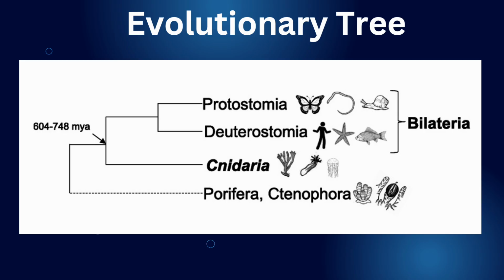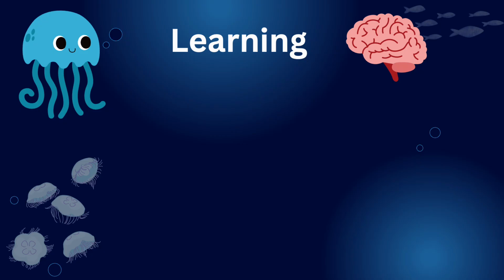Cnidarians form the closest group to Bilaterians on the animal evolutionary tree. Because of this, the learning capabilities of Cnidarians can provide insights into the origins of learning, cognition, and neurobiology in Bilaterians. It can also increase our understanding of the learning capabilities of the nervous system prior to the development of a brain. So let's talk about learning.